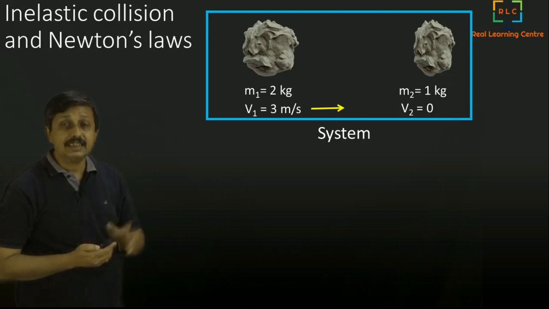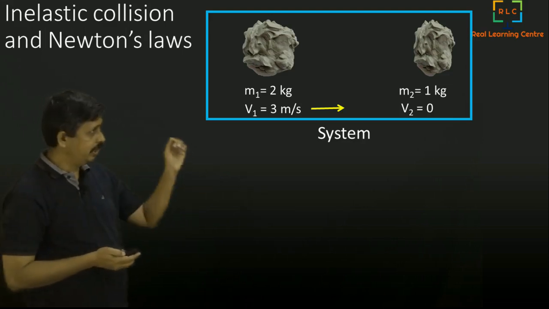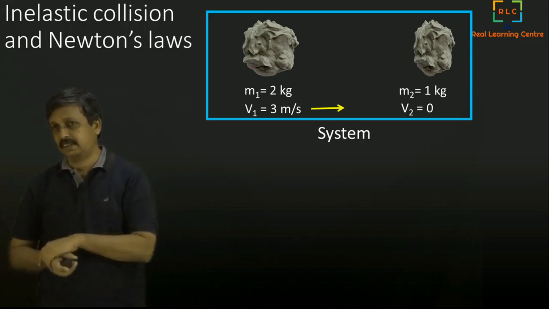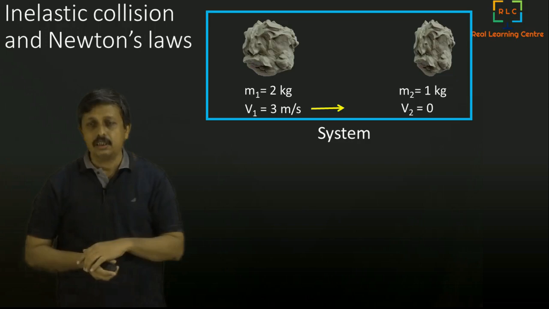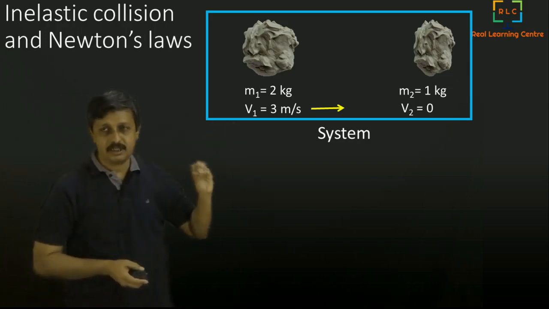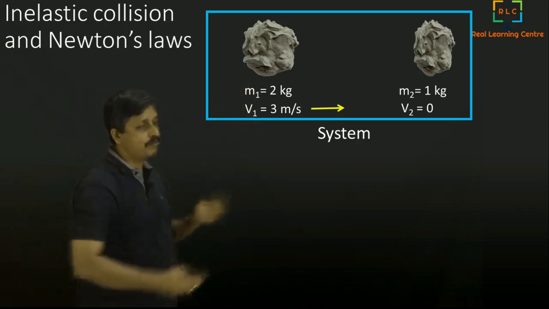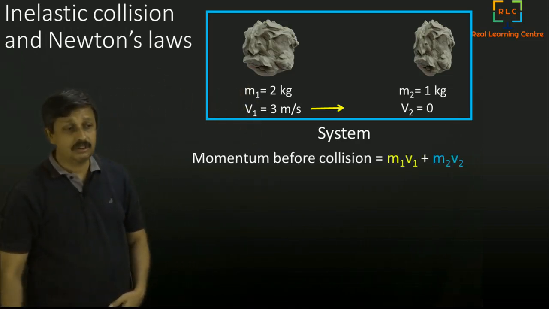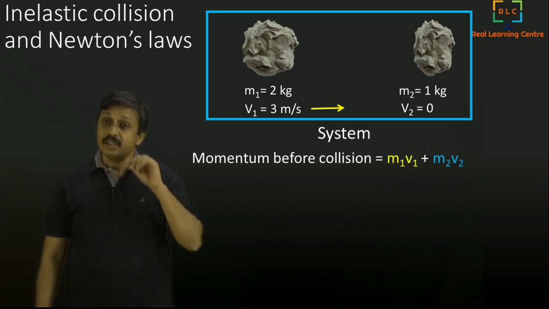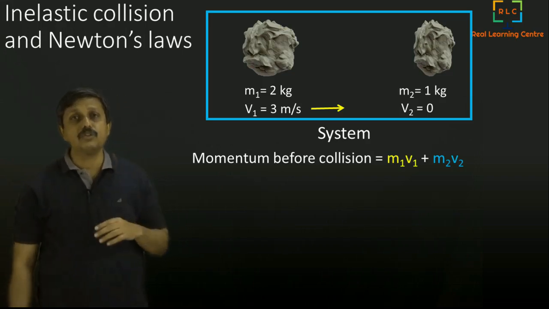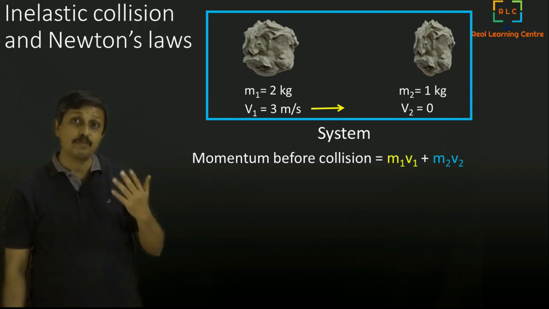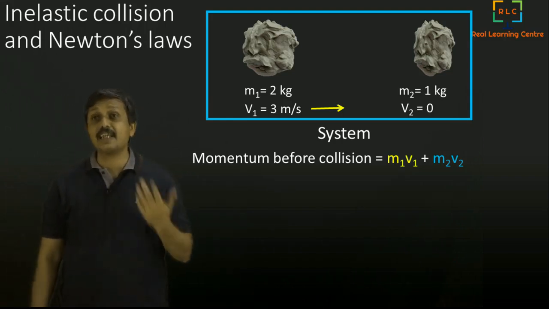Now in such a system, if you actually run this, what will happen? We will see. So how do we analyze this? In this whole system, is there any force that is being acted upon this system? Is somebody pushing the whole system from somewhere? Is there a force? That question we are going to ask. Now we know that according to Newton's second law, force changes momentum. If there is a force, it changes momentum. If there is no force, it doesn't change momentum.